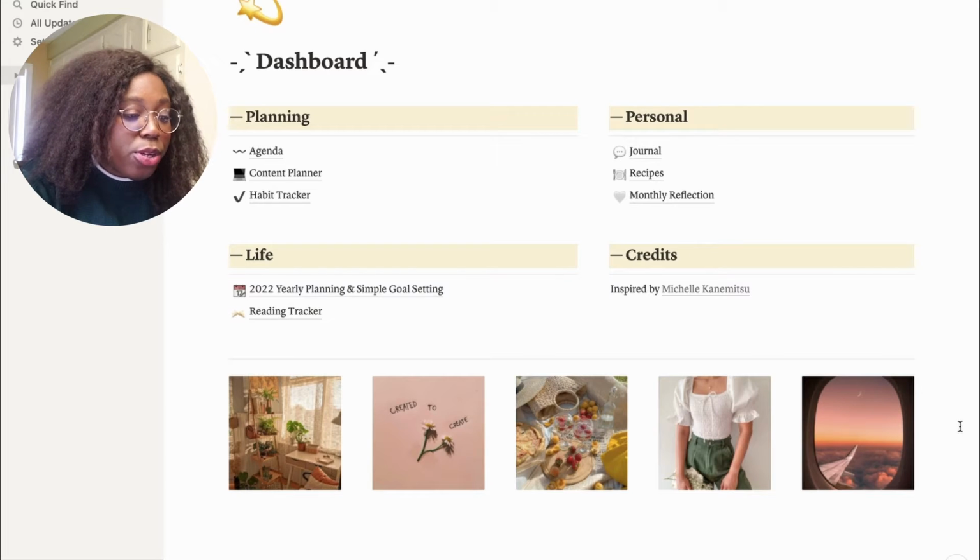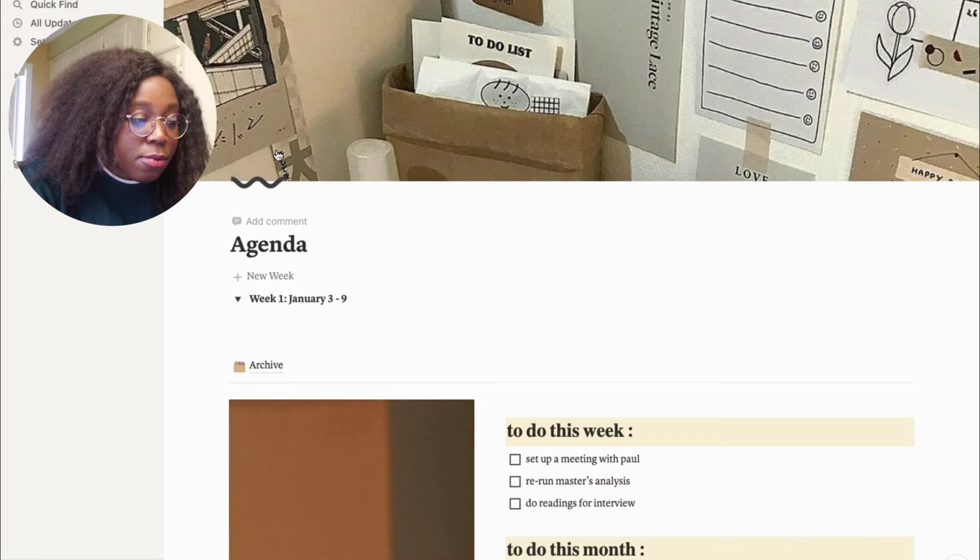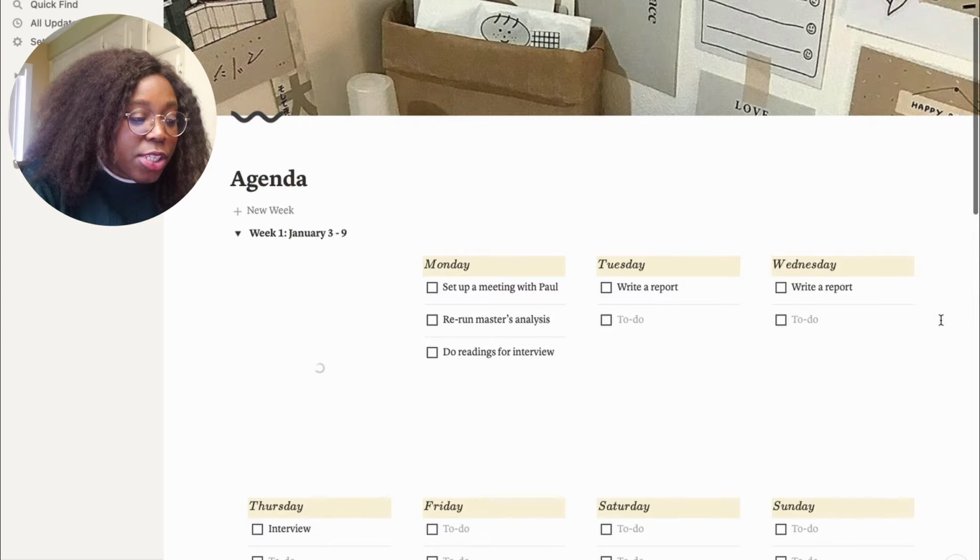I have three principal categories. First, planning; second, life, which is still planning to be honest; and finally, personal. The first thing we're going to look at is the agenda. So this is my agenda.